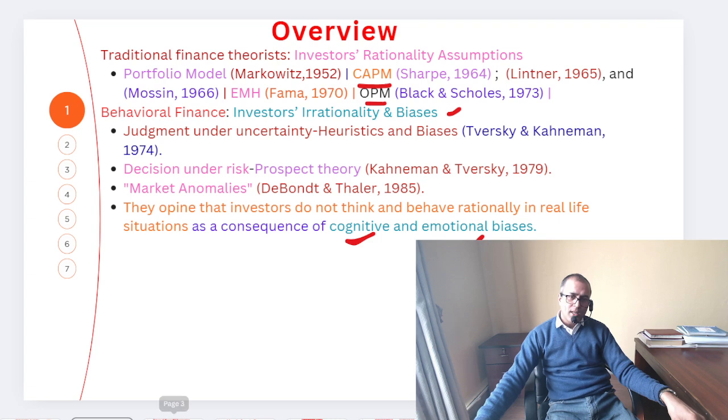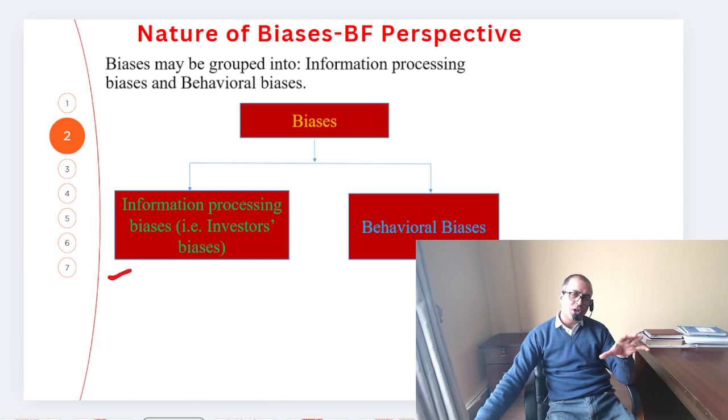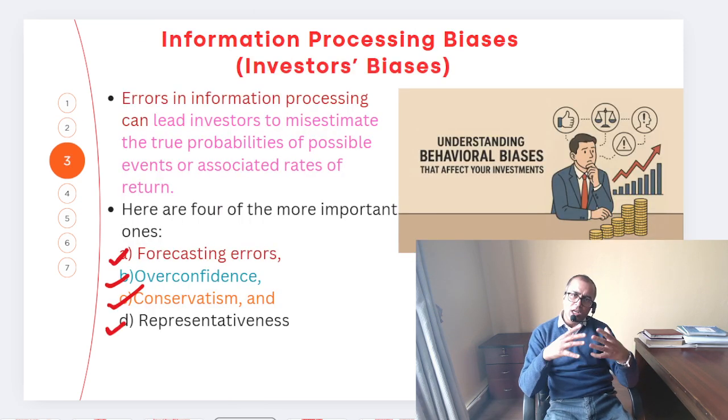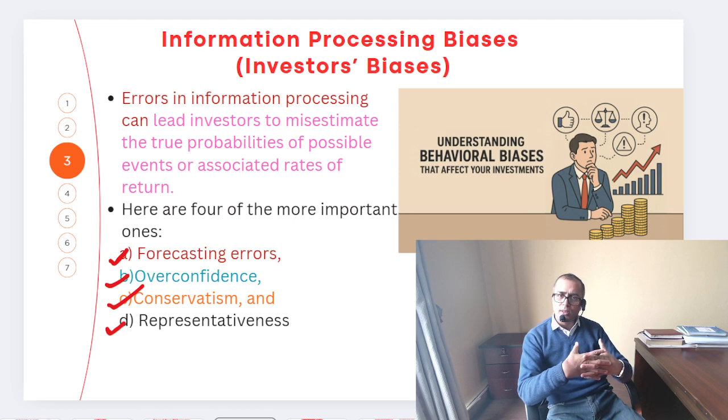Now let's talk about the nature of biases. We can broadly categorize them: one is information processing biases, forecasting error, and the next one is behavioral biases. So let's talk about the information processing biases, which are investor biases.